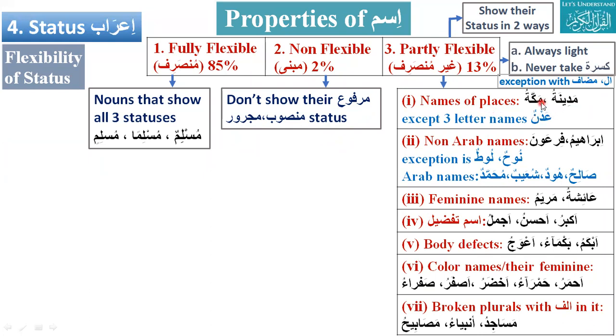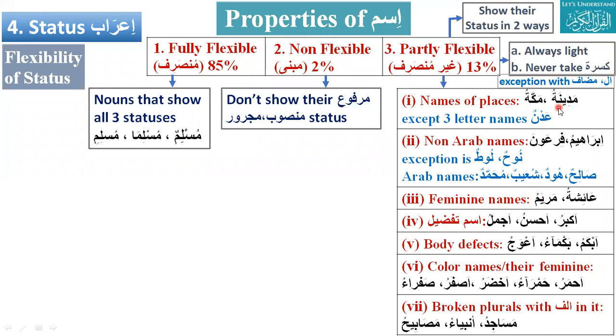They will have two forms, like Madinatu, Madinata, Madinata. Makkatu, Makkata, Makkata. But there is an exception for three-letter names. If the name of a place is three letters, it will be fully flexible. Otherwise, names of places will be partially flexible.